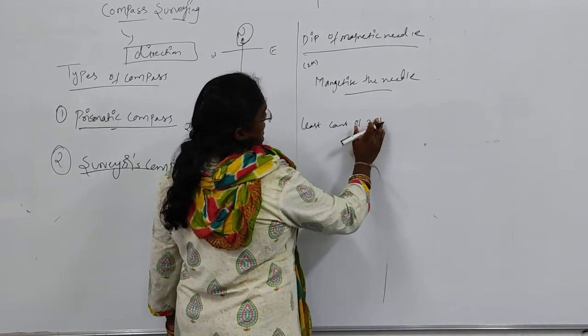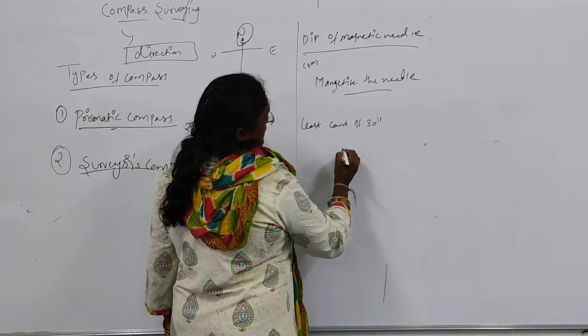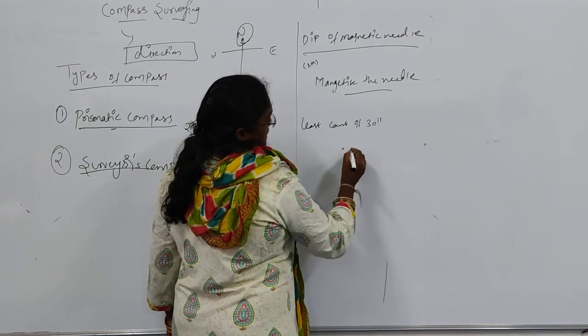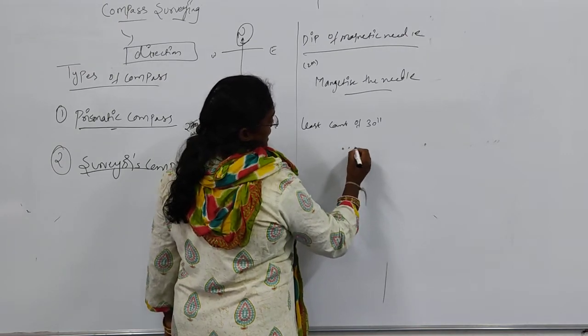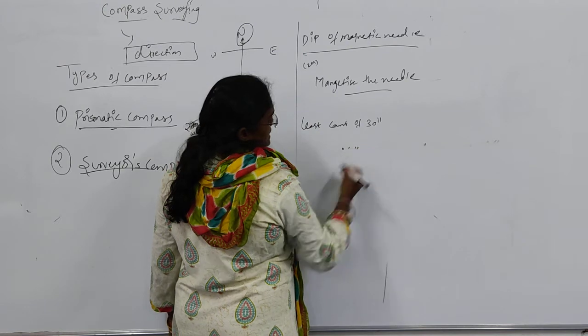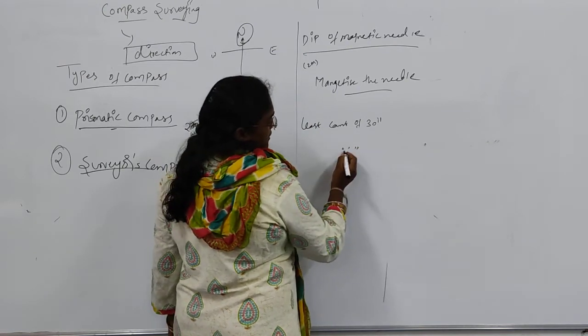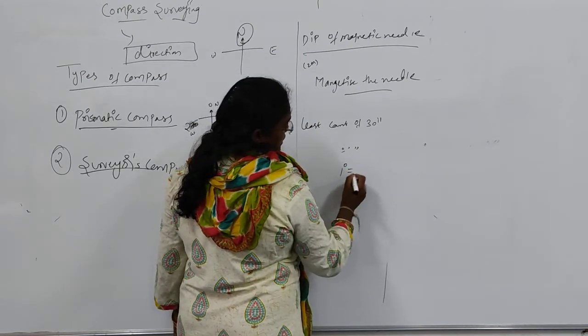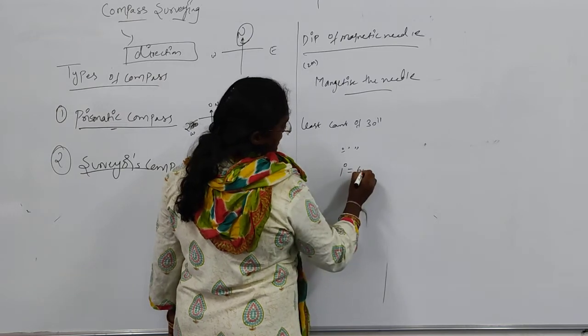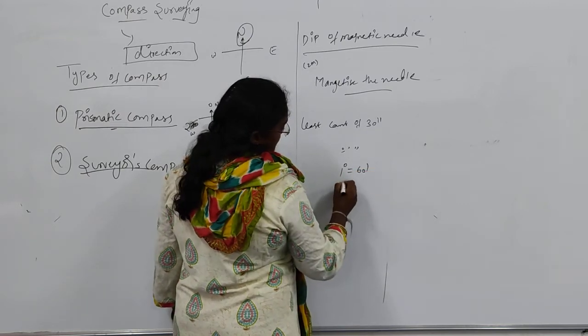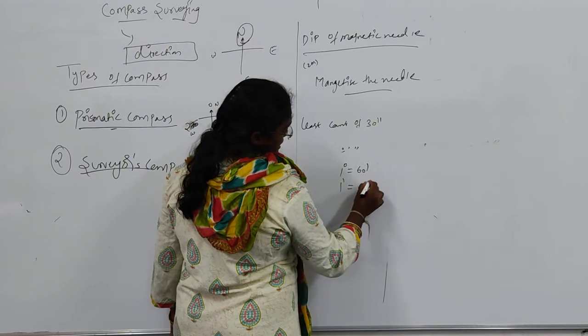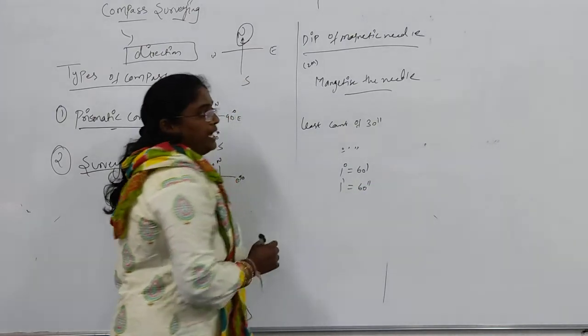Here we will be calculating degrees, minutes and seconds. As I have already told you, 1 degree is equal to 60 minutes, and 1 minute is equal to 60 seconds.